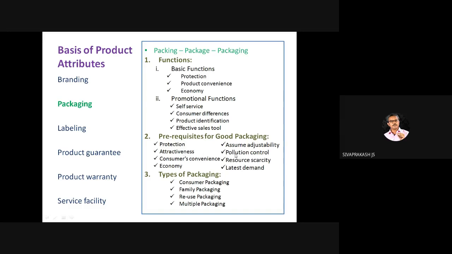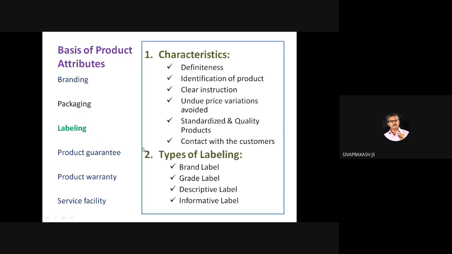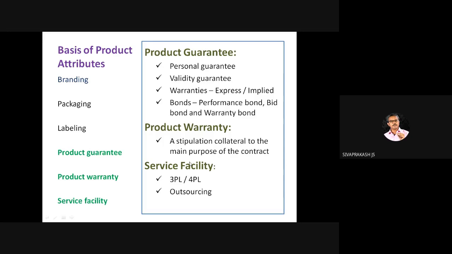Then what are the prerequisites of good packaging? Types of packaging, types of branding. Don't get confused. Then labeling. Labeling also has types of label: brand label, grade label, descriptive label, informative label. Please get to know. There are 3PL and 4PL. This is most important: support services, new update, 3PL, 4PL.